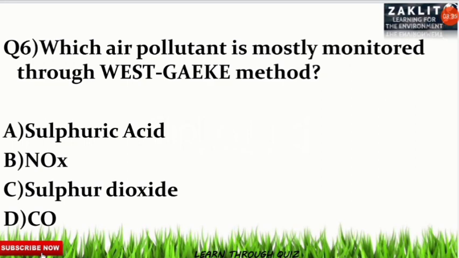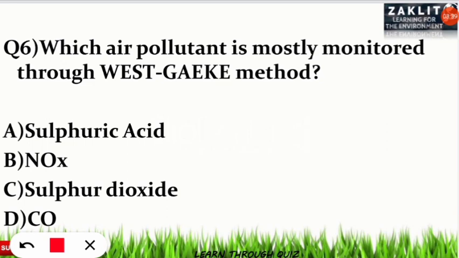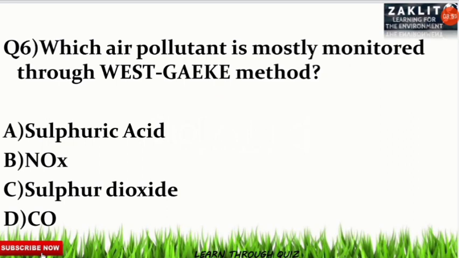The next question for the quiz contest was among the monitoring process. So it was asking which air pollutant is mostly monitored through the West Gaeke method. It is one of the frequently asked questions in environmental science exams, and the correct option will be option number C. Sulfur dioxide is monitored through the West Gaeke method.